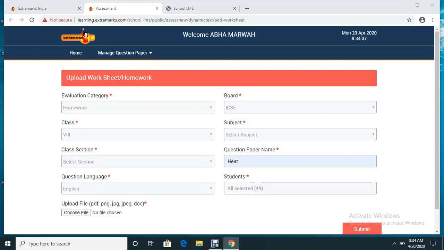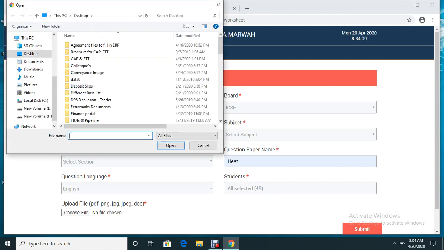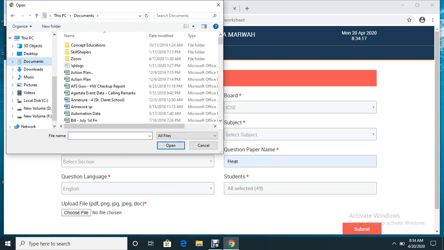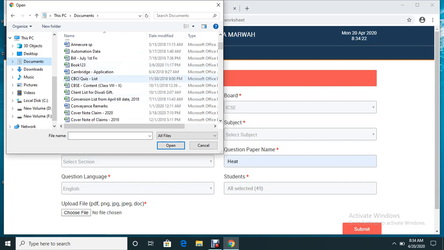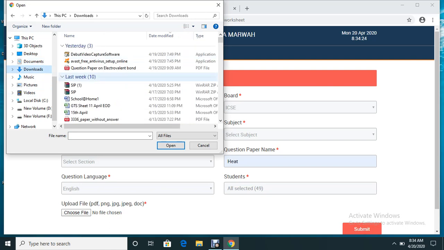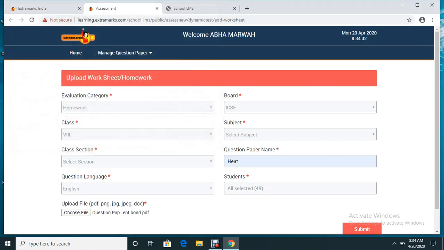Now I choose file. Somewhere I will have uploaded or saved that particular question paper. Now I have uploaded the question paper in documents. So I go to the documents, I scroll down. Sorry, I have saved it in downloads. So I scroll down, I click on the question paper, I open it and it is here, and I submit. Sorry, I have not selected the section. So it is section A. I'm assigning to section A students. Now I click submit.